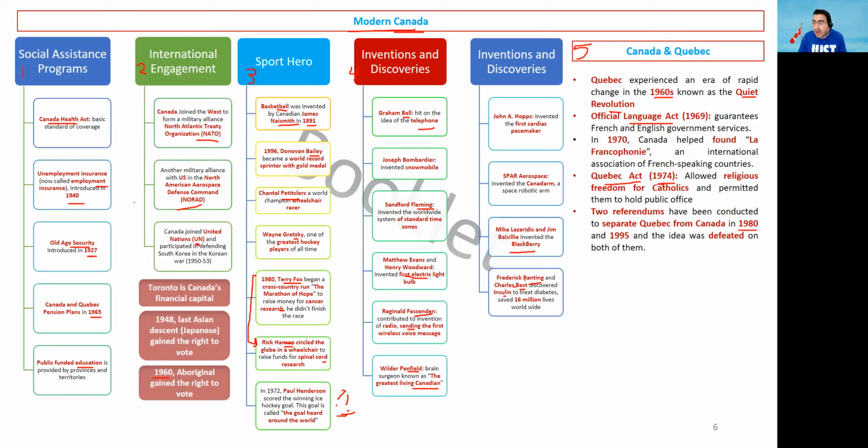One was in 1980, the other in 1995, and both referendums were defeated, and the Quebecers decided to continue as a part of Canada and not have their own country. And actually, I think in 2006, the Canadian government said Quebec has no right to hold any more referendums because two have already been defeated, and Quebec should remain part of Canada.